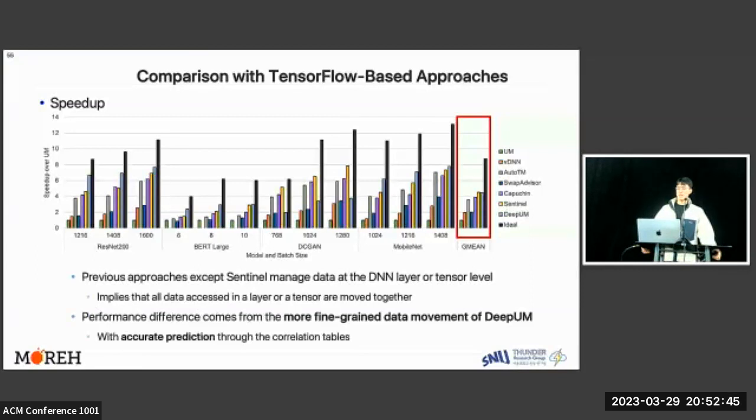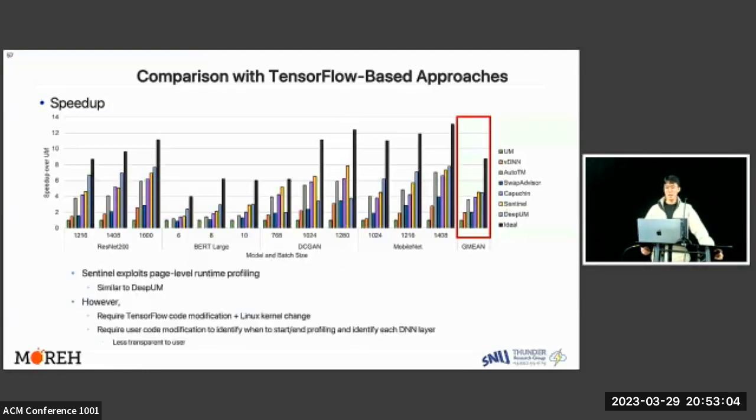Previous approaches except Sentinel manage data at the DNN layer or tensor level. This implies that all data accessed in a layer or a tensor are moved together. The performance difference comes from the more fine-grained data movement of DeepUM with accurate prediction through the correlation tables. In the meantime, Sentinel exploits page-level runtime profiling similar to DeepUM.